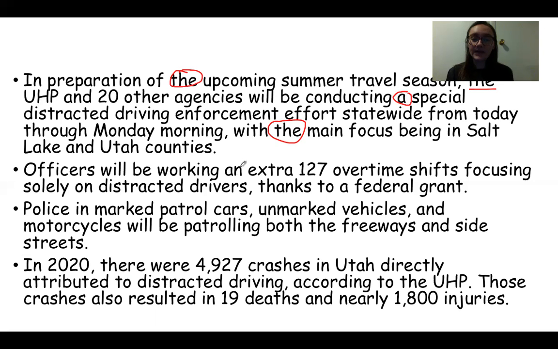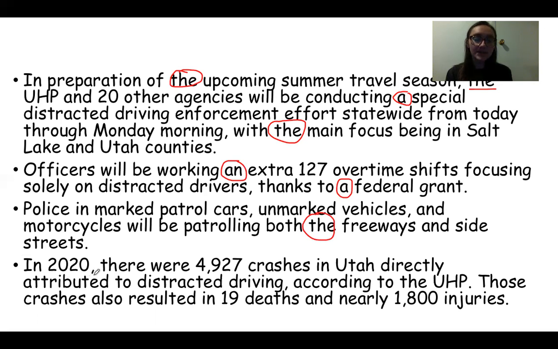Officers will be working there we go, an extra 127 overtime shifts, focusing solely on distracted drivers, thanks to a federal grant. Police in marked patrol cars, unmarked vehicles, and motorcycles will be patrolling both the freeways and side streets.